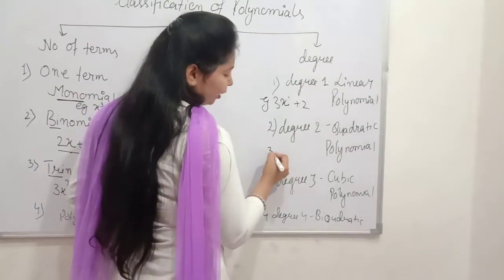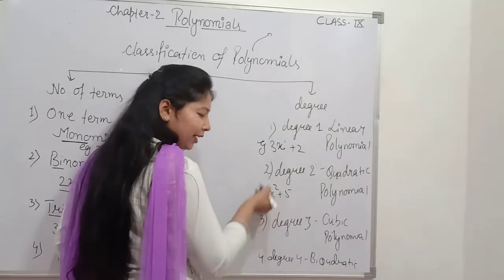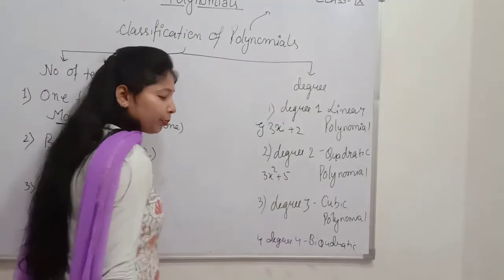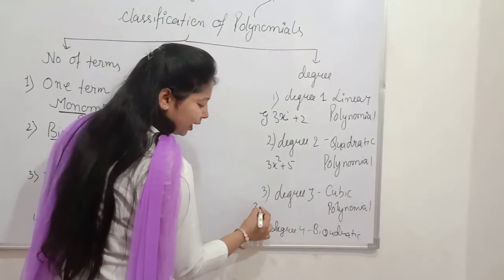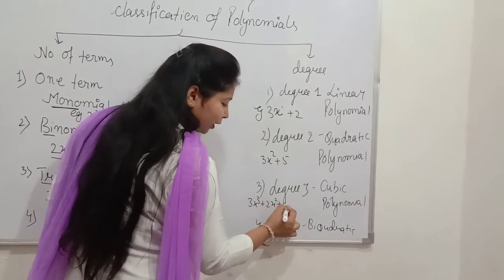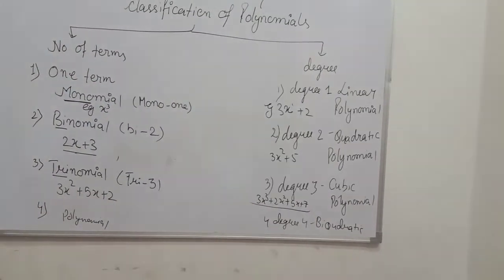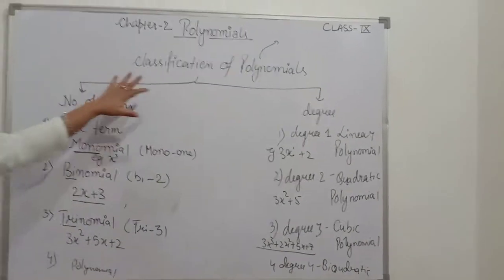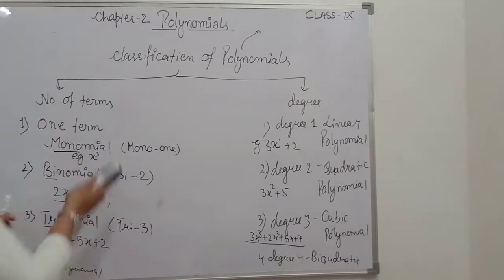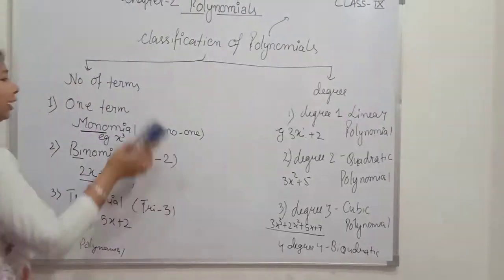Degree 2, 3x square plus 5. This is degree 2, the highest degree is 2. This is a quadratic polynomial. Now degree 3, 3x cube plus 2x square plus 5x plus 7. This is a cubic polynomial. So these are the classification of polynomials on the basis of number of terms and on the basis of degree.